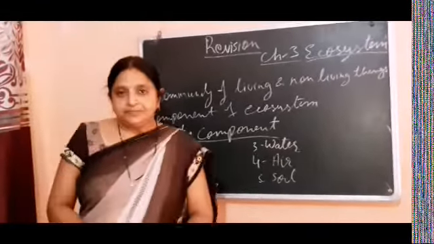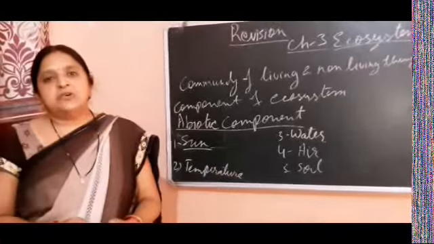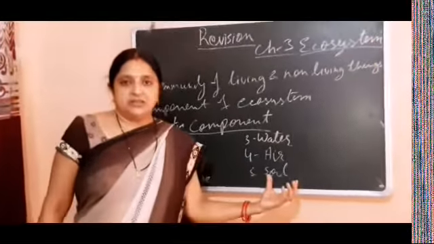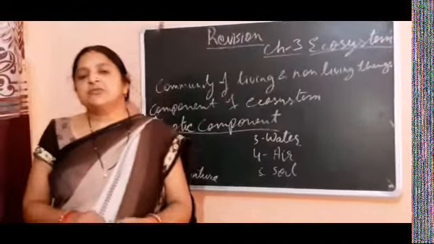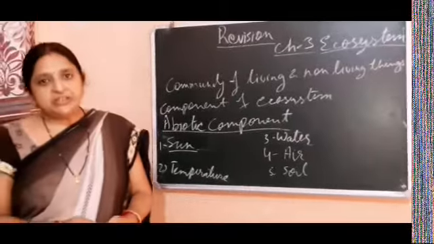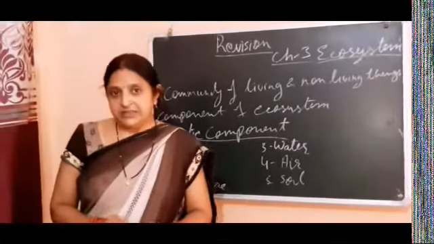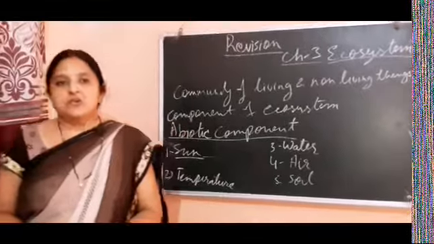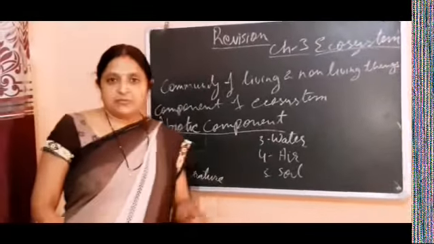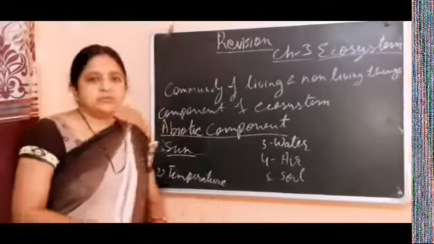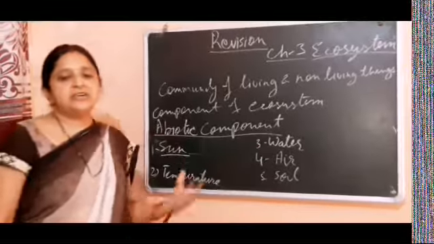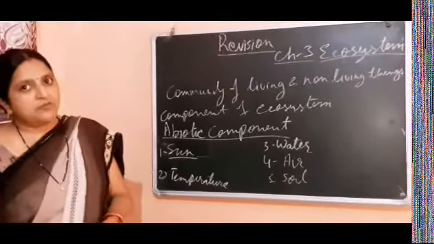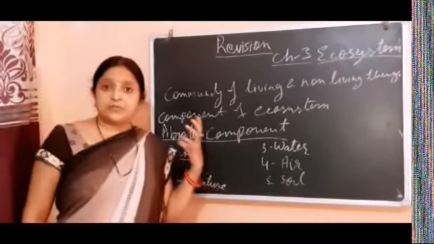Now soil. Most of the organisms are living in the soil, and without soil there is no plantation or vegetation in this world. So soil is also a very important factor of the abiotic component. In this way we come to know how important these things are for the survival of life on this earth, and for the biotic component.